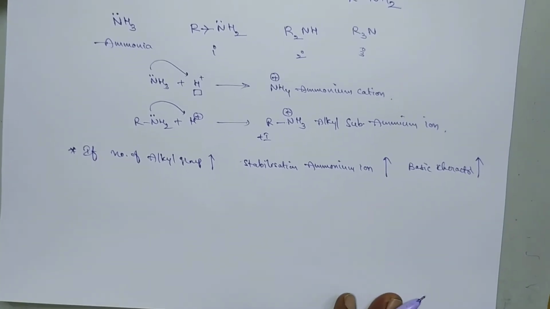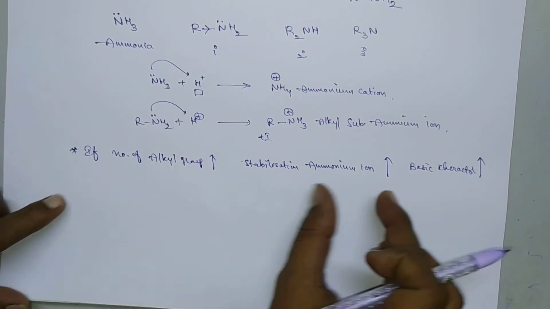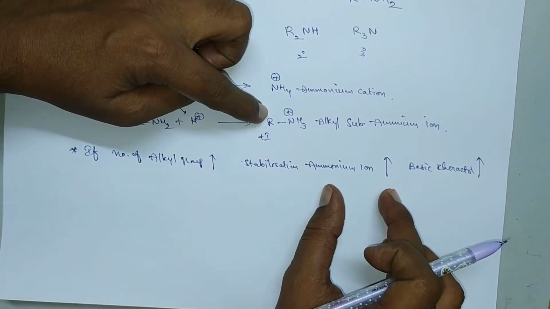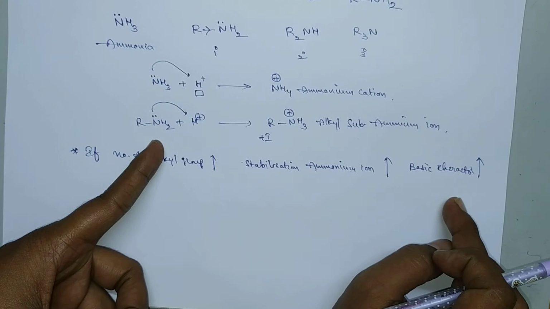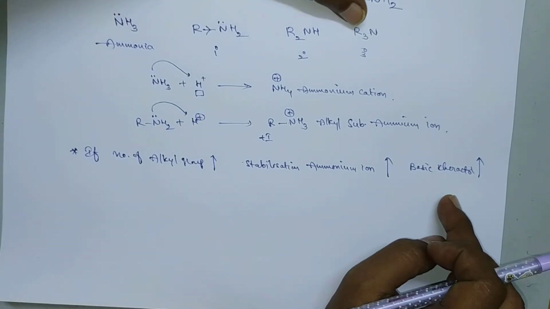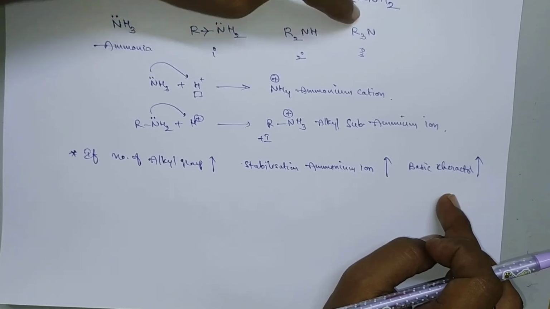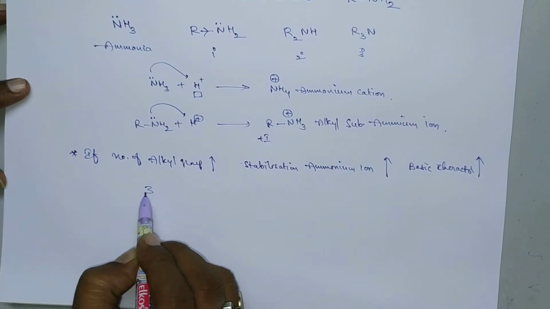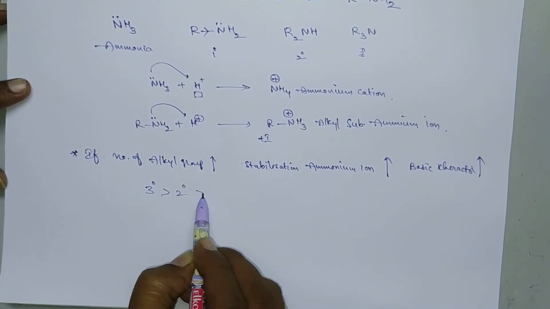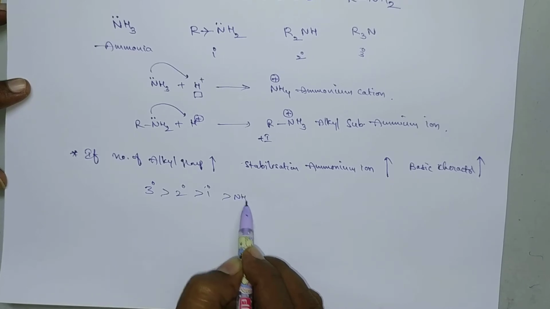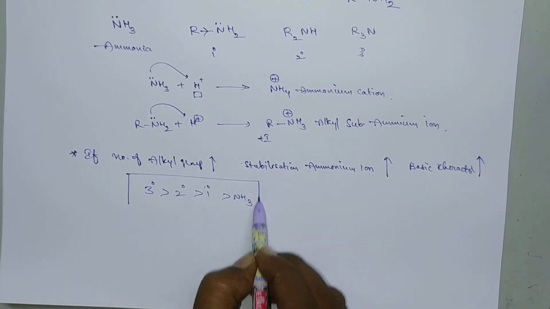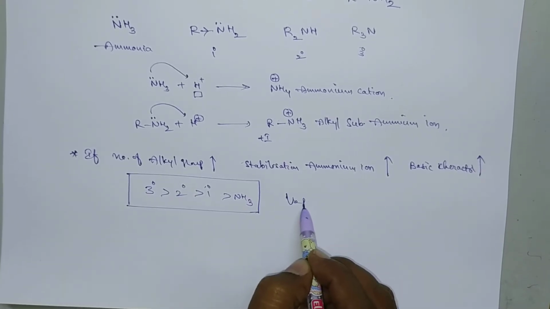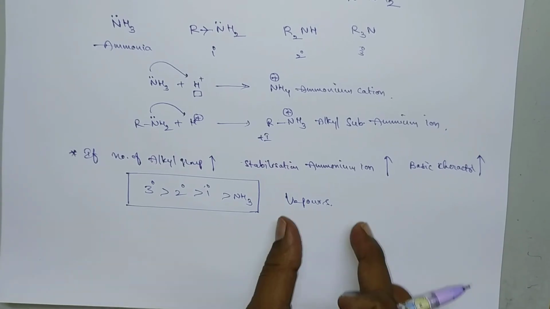Clear? If the number of alkyl groups increases, the stabilization of the ammonium ion increases, and then the basic character of the amine will be more. In tertiary amines there are three plus effect groups, so it forms a stable ammonium ion, and that is why it is more basic. Therefore the basic character order should be tertiary greater than secondary greater than primary, greater than ammonia. This is valid only in the vapor phase.